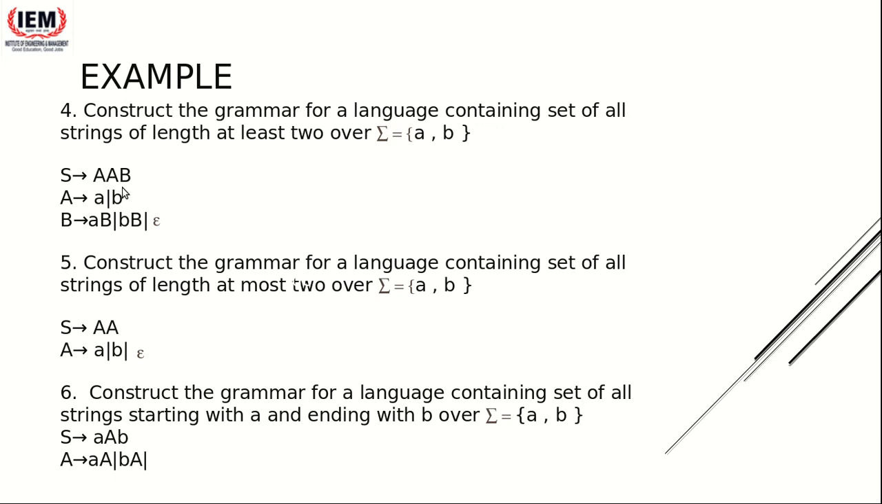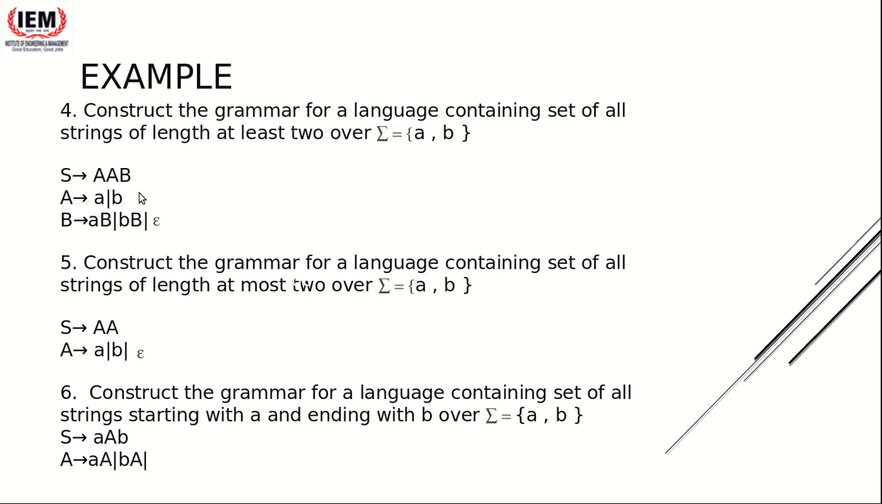Next, for B, I have again used recursion because the length is at least 2. At least 2 means it can be more than 2 also, 3, 4, 5, 6, anything. Therefore, I have used recursion for enabling any such string whose length will be more than 2. So B will go to either AB or BB or epsilon. Why is epsilon required? Epsilon is required for the least case. Suppose your string is just AB. In that case you will substitute the first A with A, the second A with B, and this B with epsilon. This is the least condition.